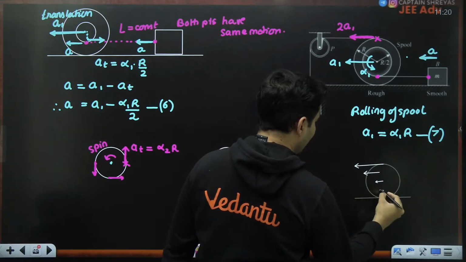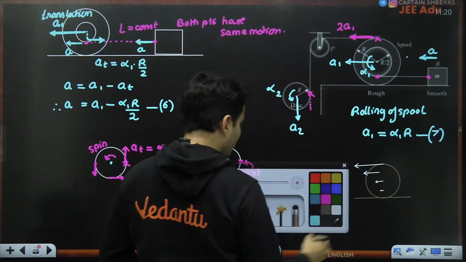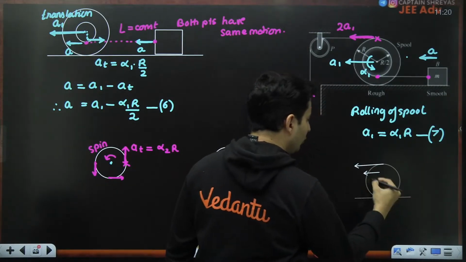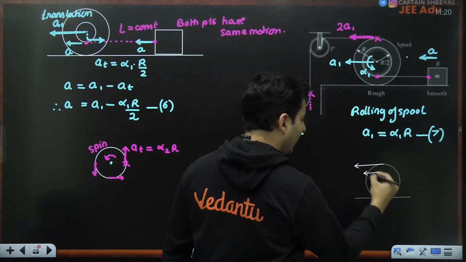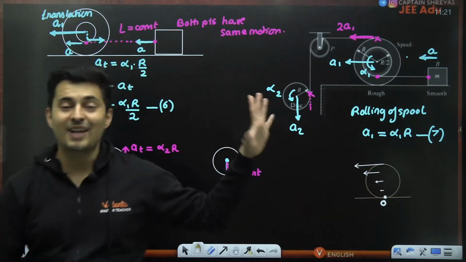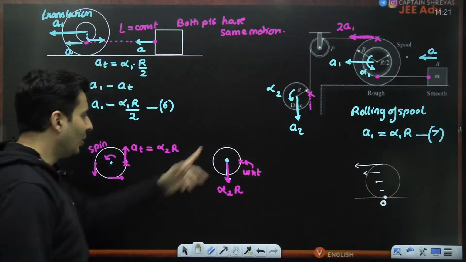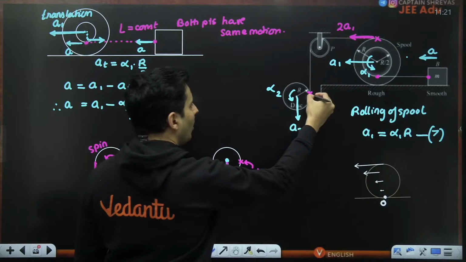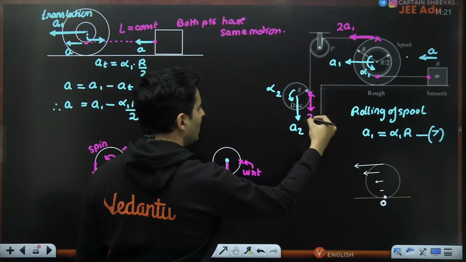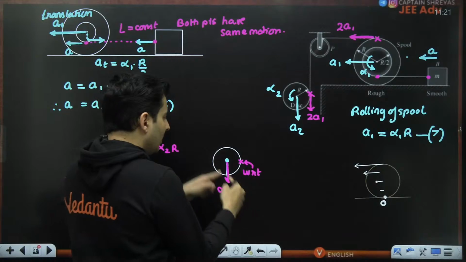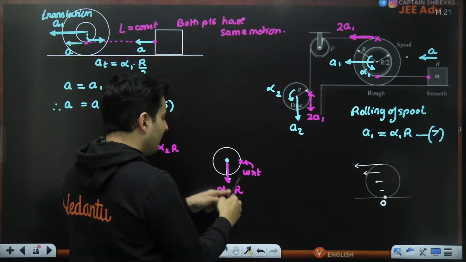Anything else in between will have lower velocities, and at the point of contact it has zero velocity. So from 0 to v to 2v, so 0 to a to 2a. So that is how the accelerations or velocities are. So many concepts. If that is going with 2a1, obviously this is also coming down with 2a1. So with respect to this point, this guy was coming down with alpha 2r.